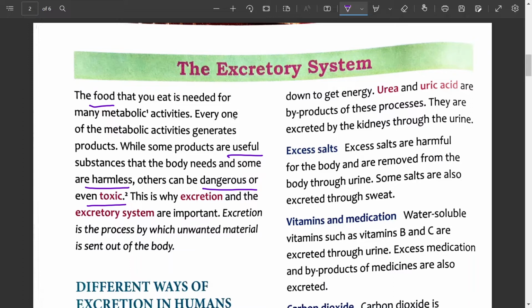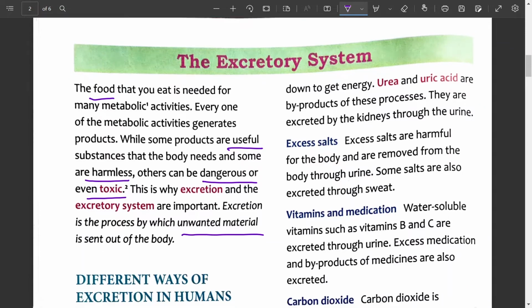So what is excretion? Excretion is the process by which unwanted material is sent out of the body. Unwanted material means those materials are not required by the body. Mostly the nitrogenous waste products, those are produced by the breakdown of proteins and also certain other harmful substances. So how to define excretion? Excretion is the removal of harmful and unwanted nitrogenous waste products from the body.